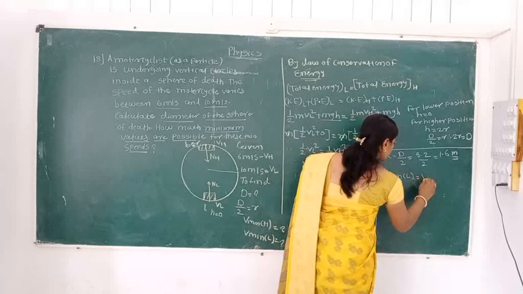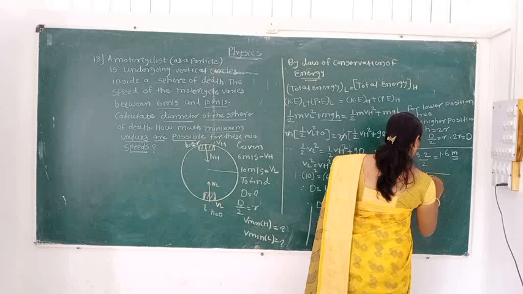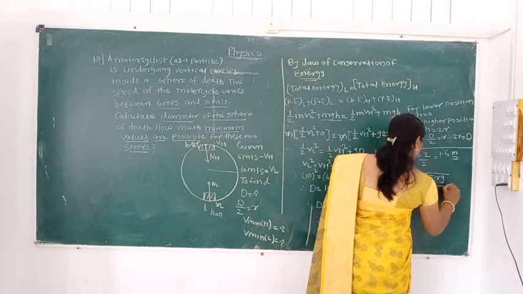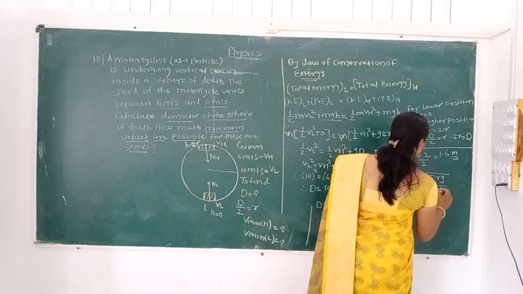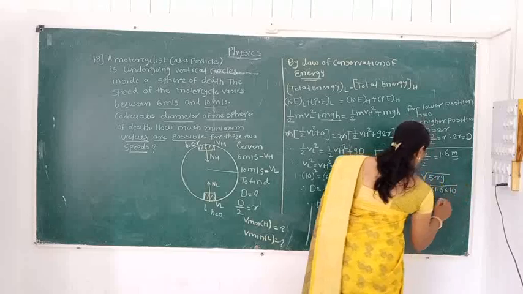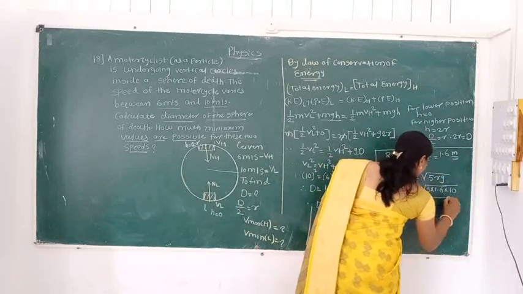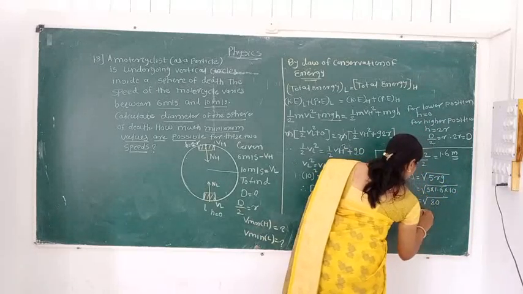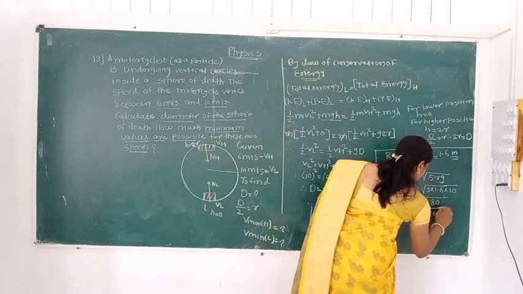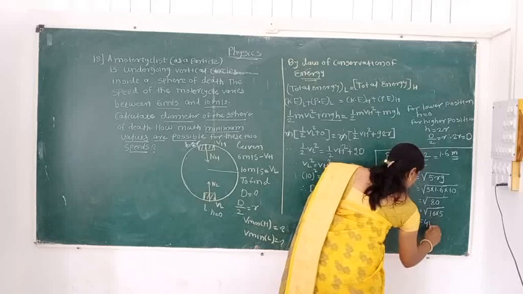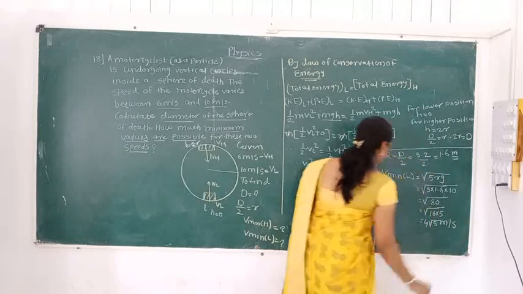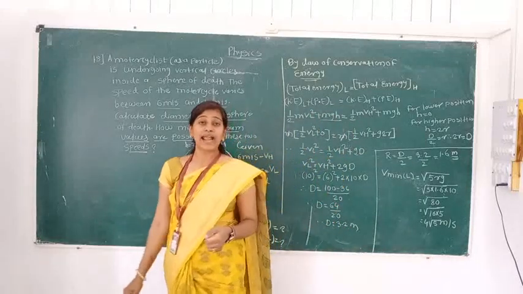What is the formula? Root of 5rg. By putting the value 5 into r, 1.6, into 10, it will be 5 times 16 is 80, and finally we will get root of 16 into 5. Therefore 4 into root 5 meter per second. This is the value of V minimum at the lowest position.